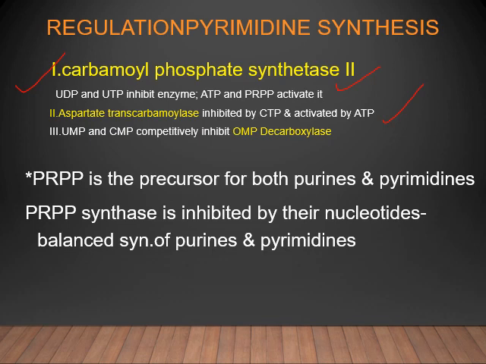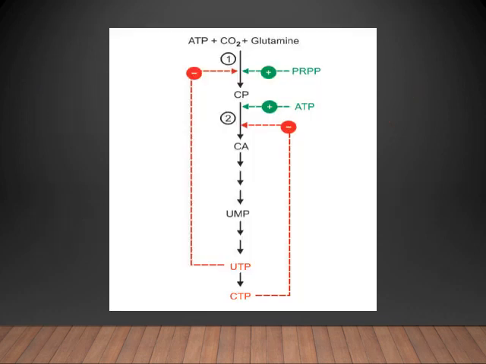And the next one, PRPP, which is a precursor for both purines and pyrimidines. The PRPP synthase enzyme, which is responsible for the synthesis of phosphoribosyl pyrophosphate, is inhibited by their nucleotides. That means pyrimidines will inhibit PRPP synthase enzyme, and purines can also inhibit PRPP synthase enzyme according to the needs. So a balanced synthesis of purines and pyrimidines occurs.